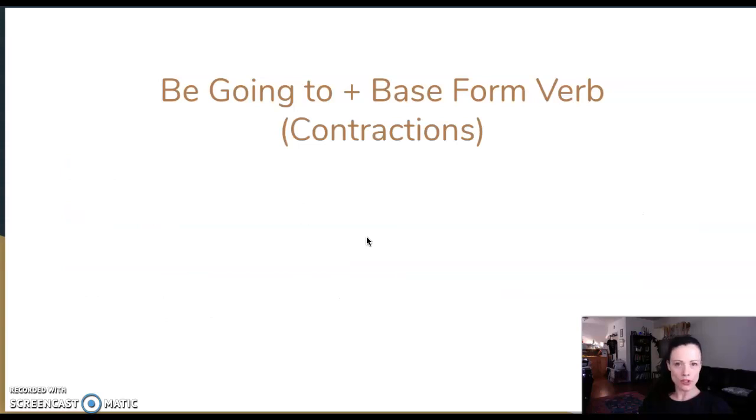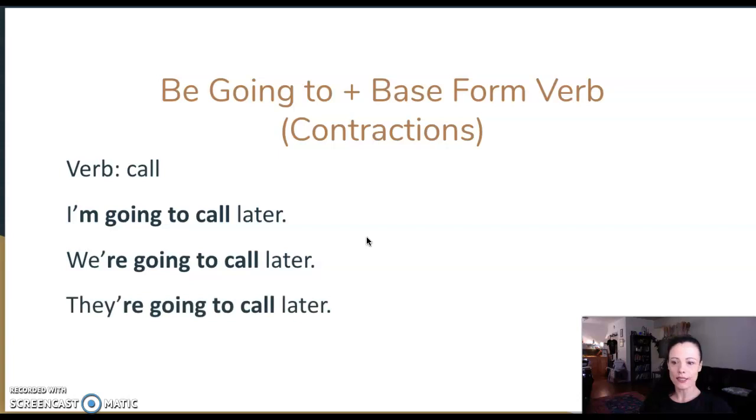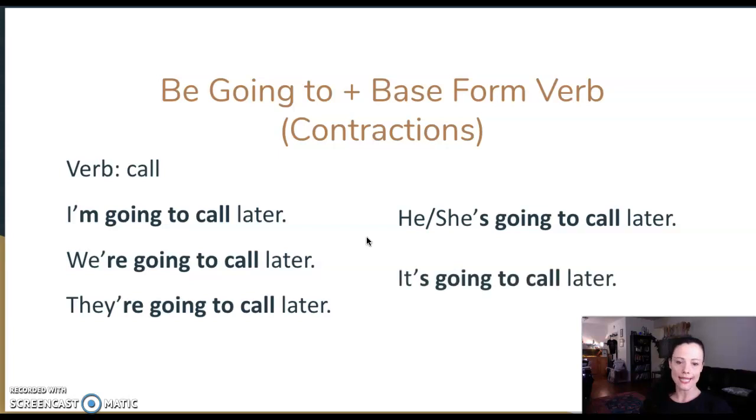Many times we use contractions when we use be going to. So with the verb call, we would say, I'm going to call later. I'm is the contraction. We are going to call later. They're going to call later. She's going to call later. Or it's going to call later. A robot? I don't know. I don't know what it is going to call.